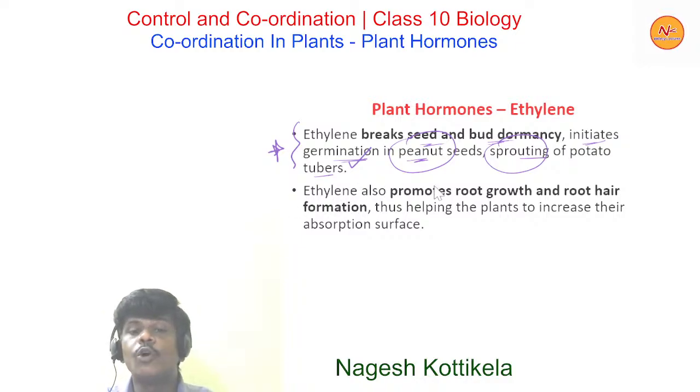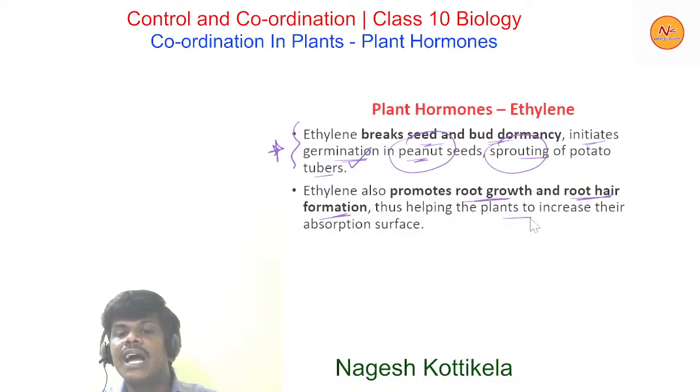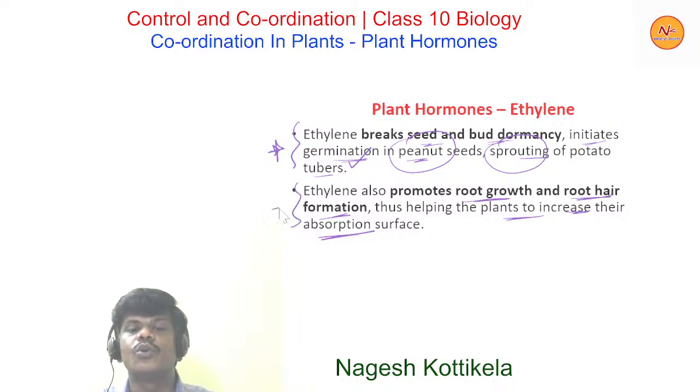Ethylene also promotes root growth and root hair formation, thus helping the plants to increase their absorption surface area. So this is also positive. It is promoting root growth and root hair formation, obviously these are growth promoting activities.